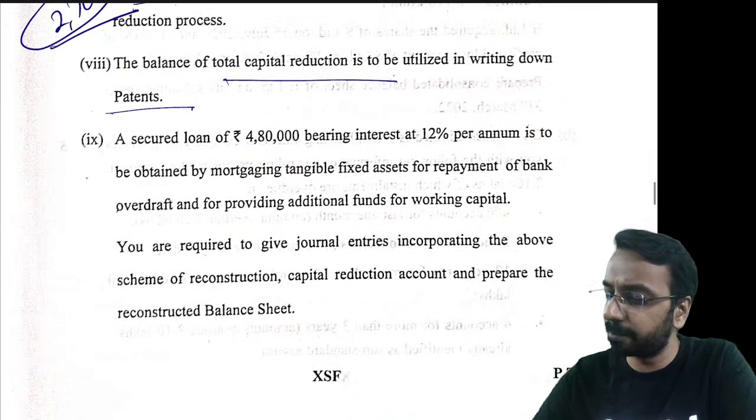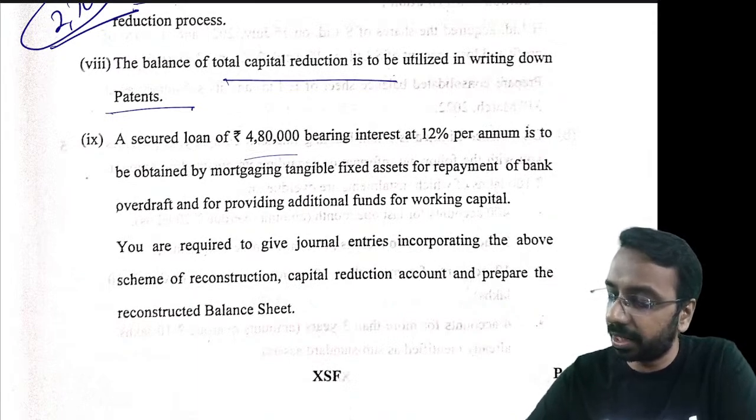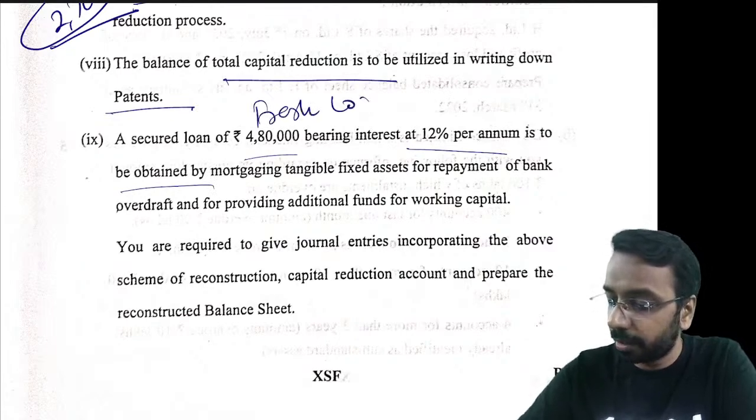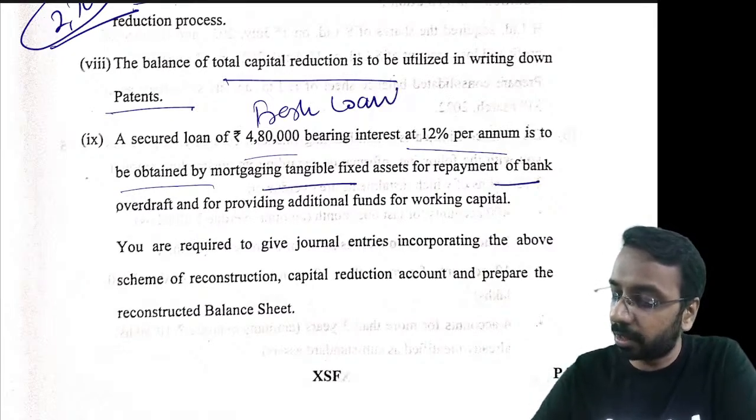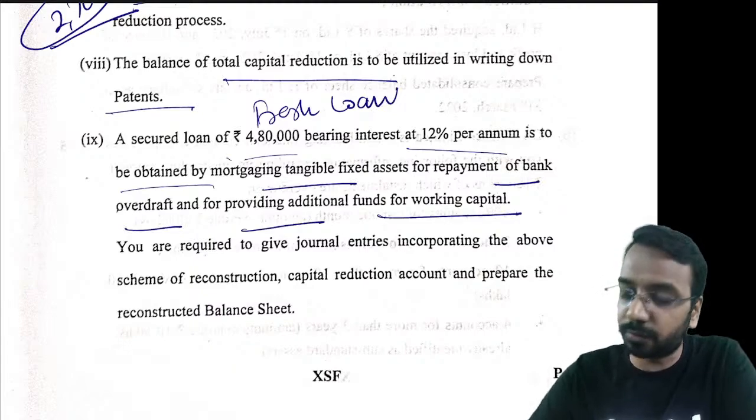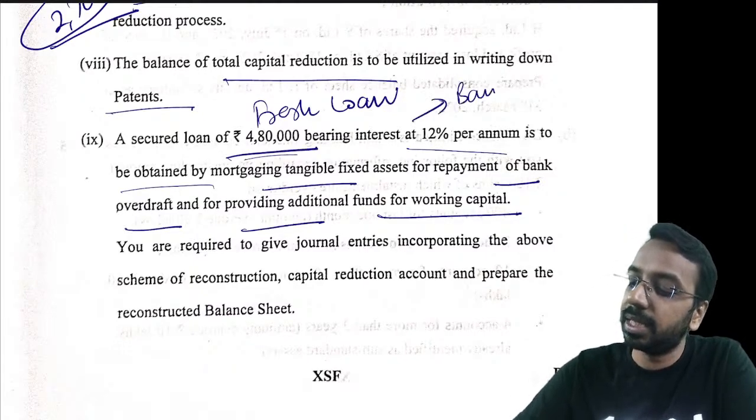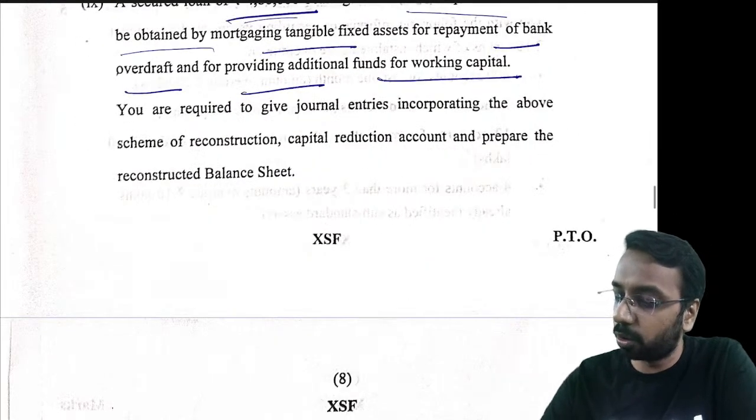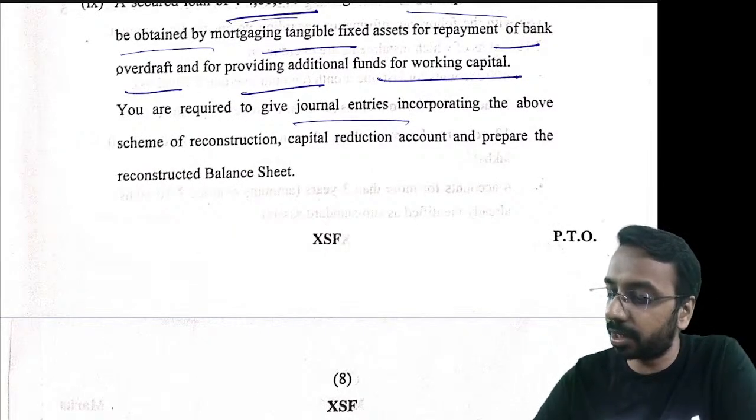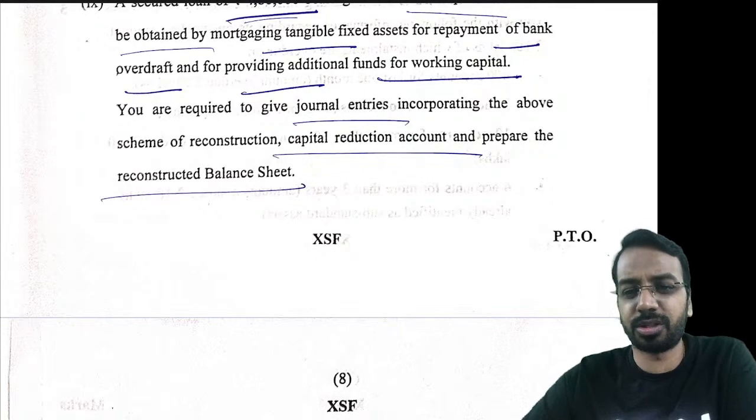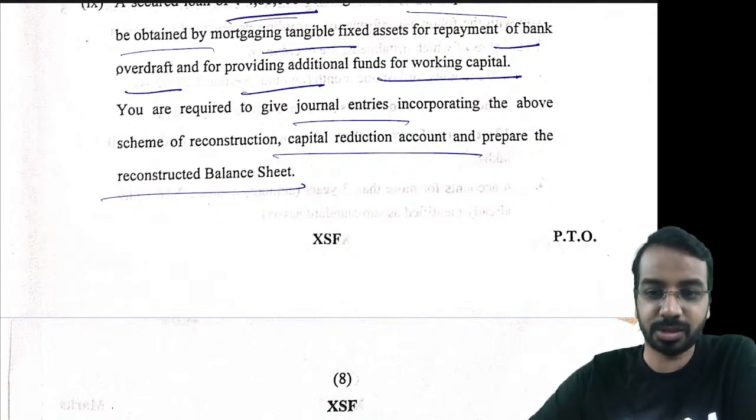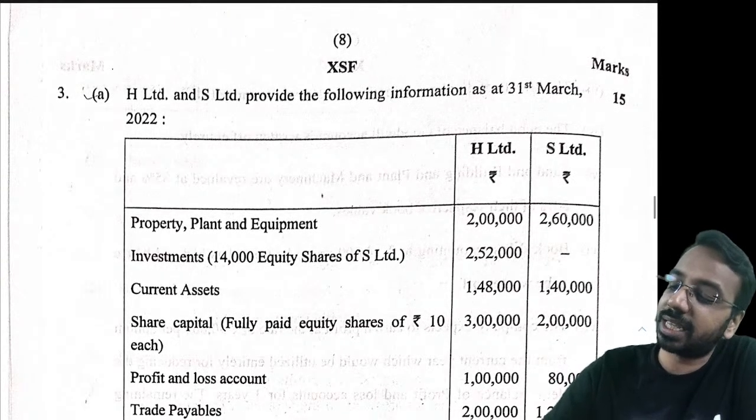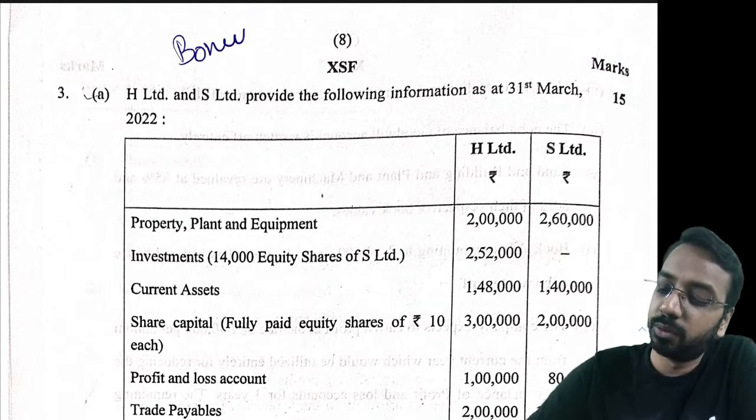Again, a standard thing. Then secured loan bearing interest at 12% is to be obtained. So it's a fresh loan. Okay, by mortgaging tangible fixed asset for repayment of bank overdraft and for providing additional funding. So take this much of loan, repay bank OD, and this is a fresh loan that has to be presented, right? So required to give journal entries, capital reduction account, and the reconstructed balance sheet. I would say if you have done enough problems in the class, that was sufficient for this. Again, nothing complicated. This one is, I think, a bonus question. Absolutely no problem at all.